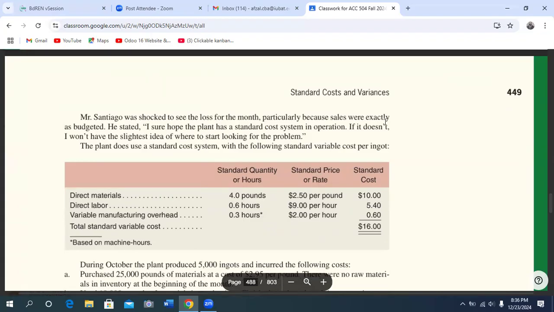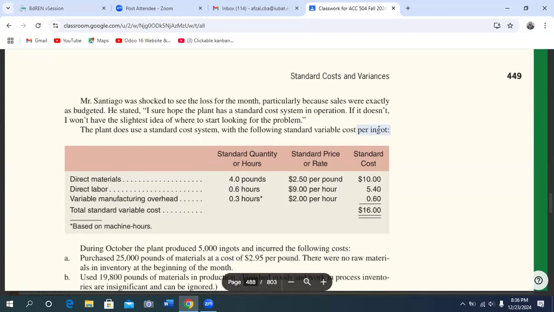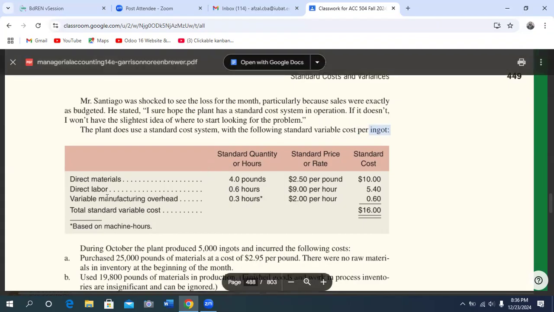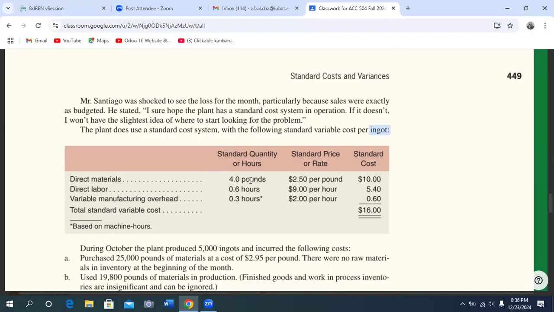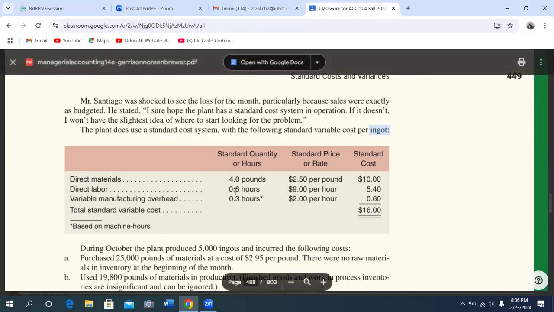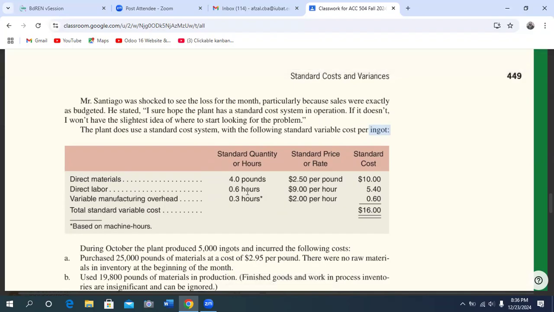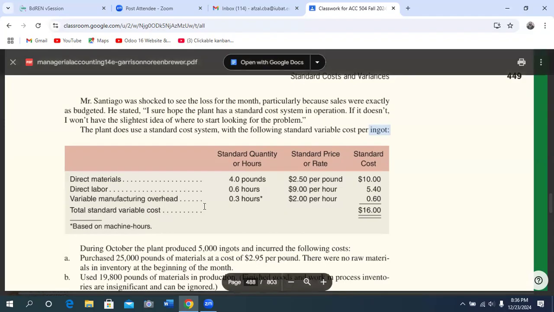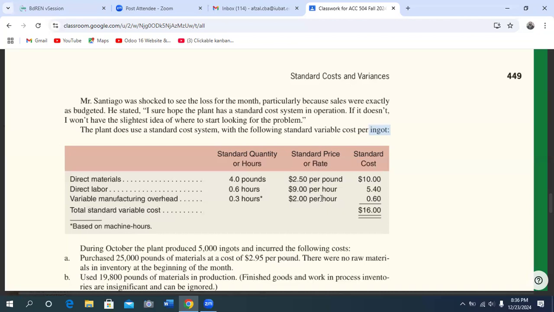The plant does use a standard cost system with the following standard variable cost per unit, per product. Direct material: standard quantity is 0.4 pounds, standard rate 2.50, standard cost 10, same as the previous one. Direct labor, for 1 unit: 0.6 hours at a rate of 9. Variable manufacturing overhead: 0.3 hours at a rate of 2. Total standard variable cost is 16. This is standard.